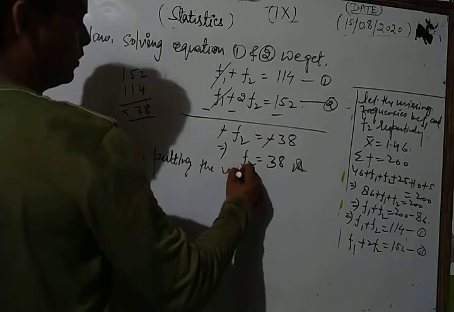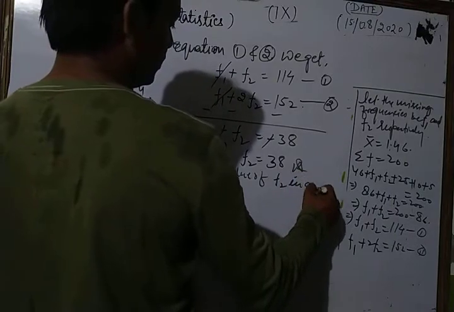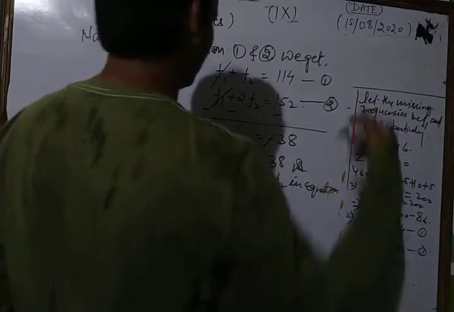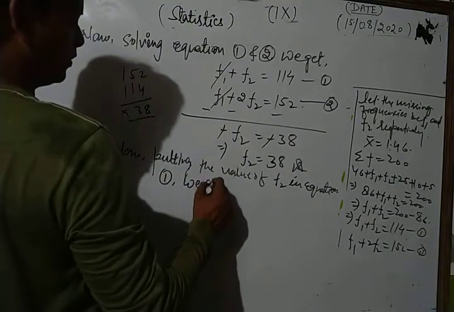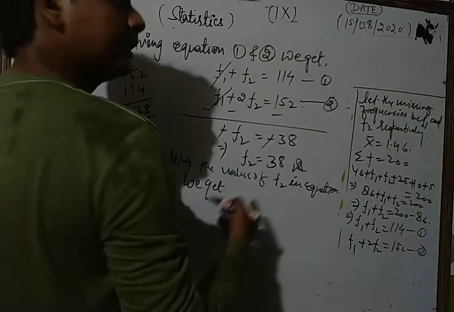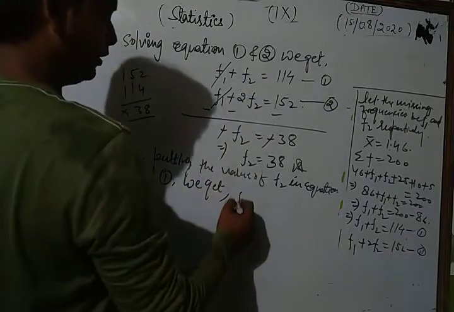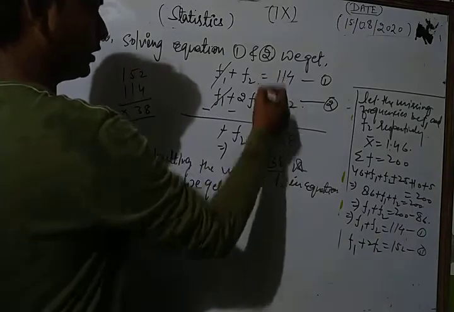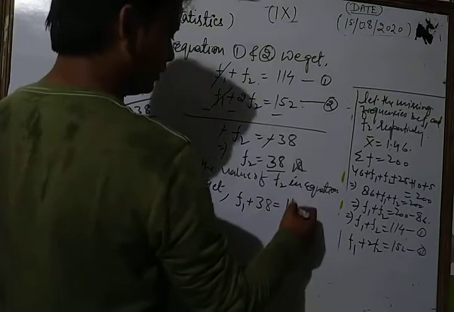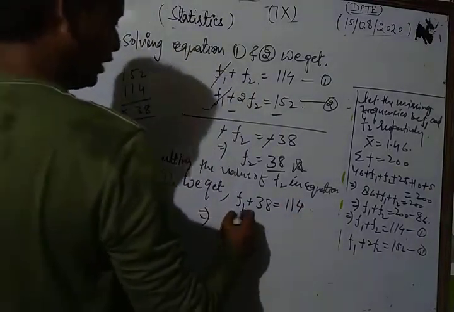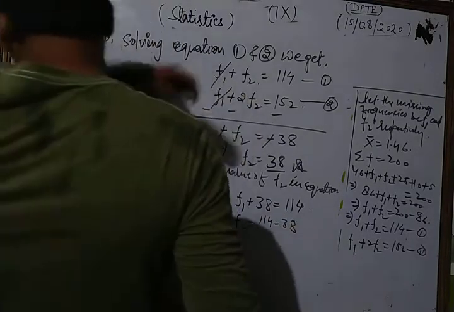Putting the value of f2 in equation 1, we get f1 plus 38 is equal to 114. So the value of f1 is equal to 114 minus 38.